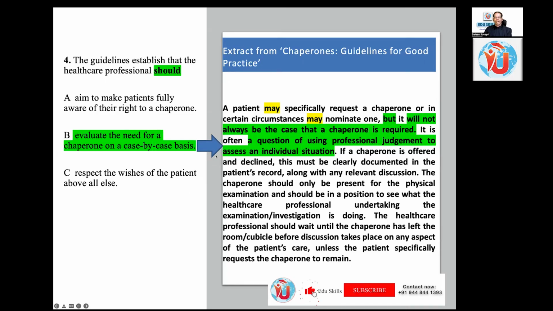Evaluate, assess, evaluate. Assess, synonym is evaluate. The need for a chaperone on a case by case. Assess an individual situation. Professional judgment to assess an individual situation means case by case. Clearly given. So I don't want to go deep into it.